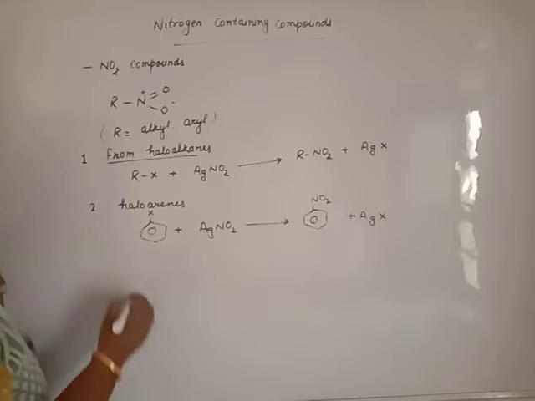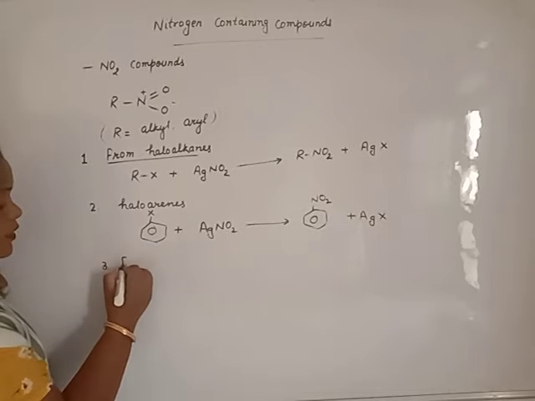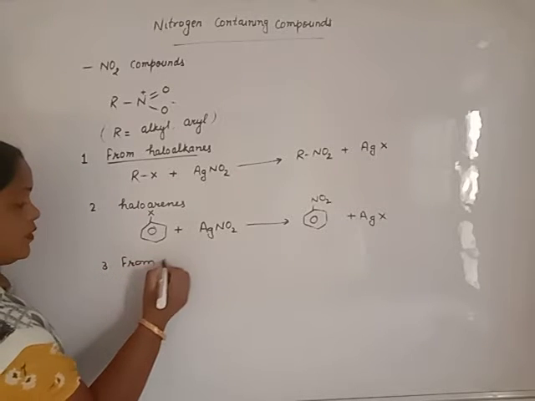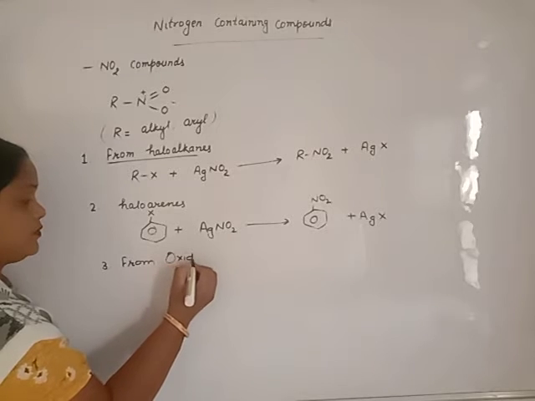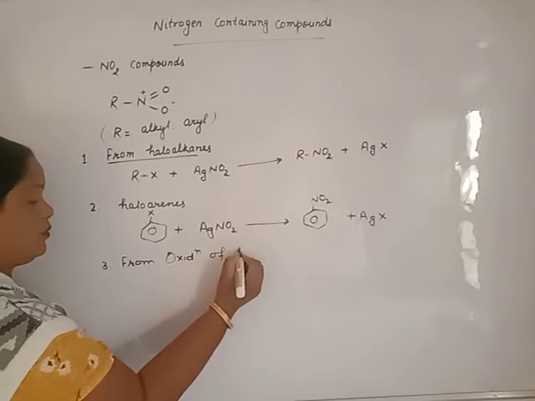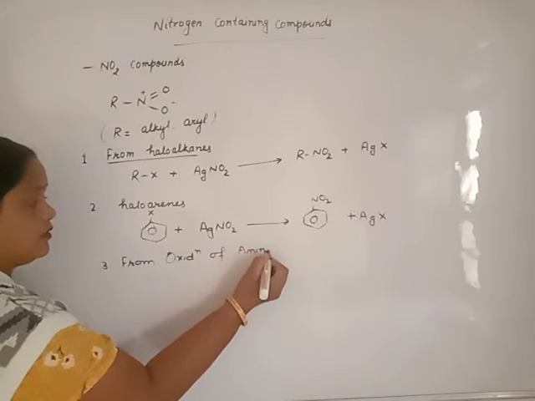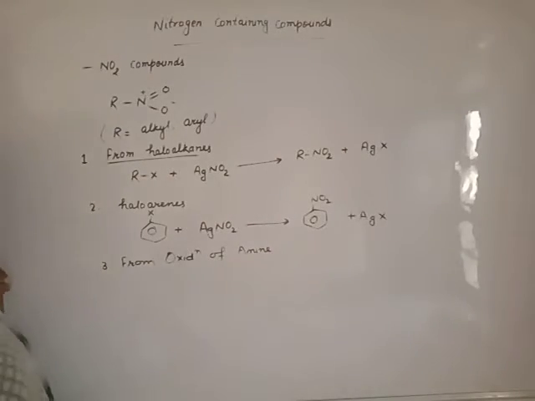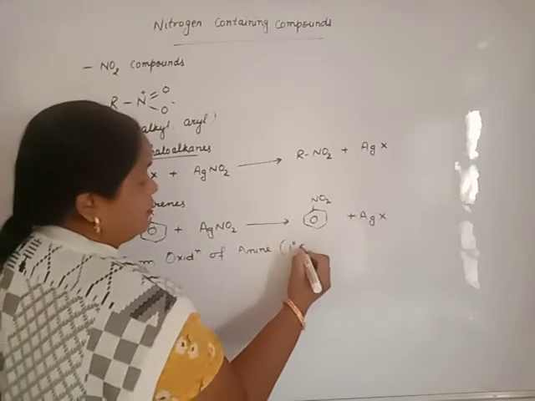This is another method. Next method, from oxidation of amine. Beta, oxidation of amine, that is the primary amine.